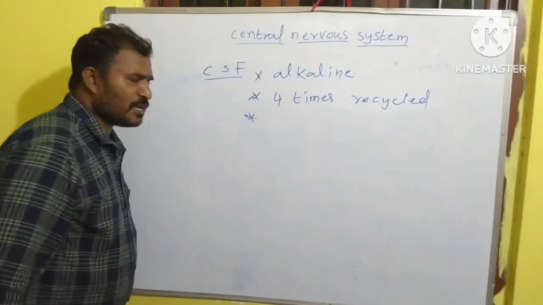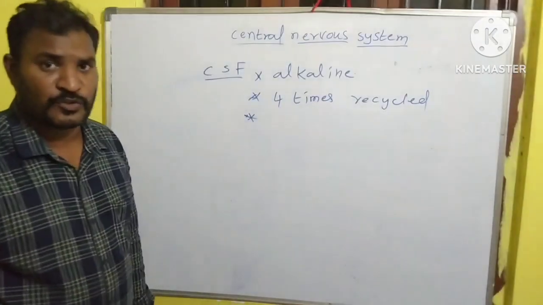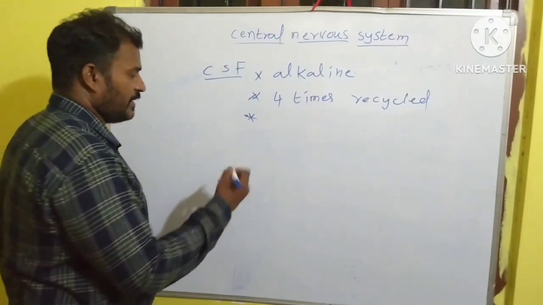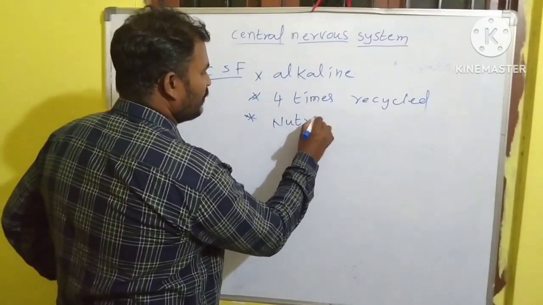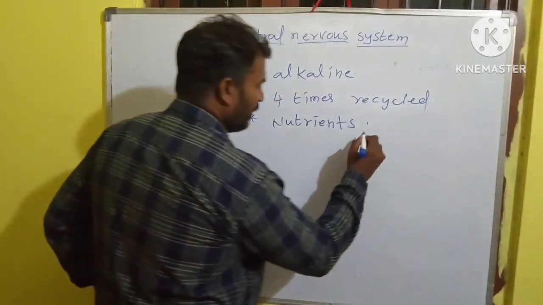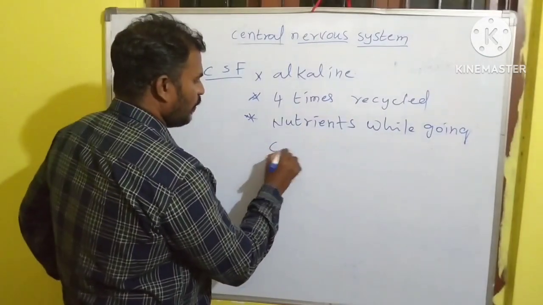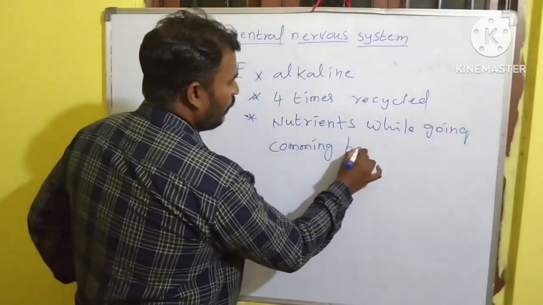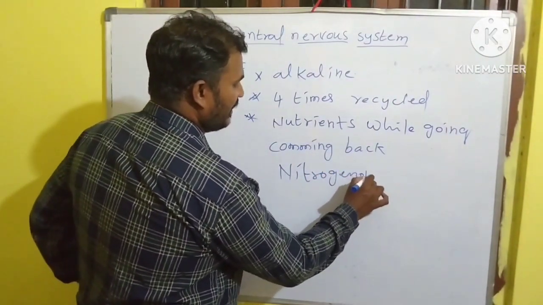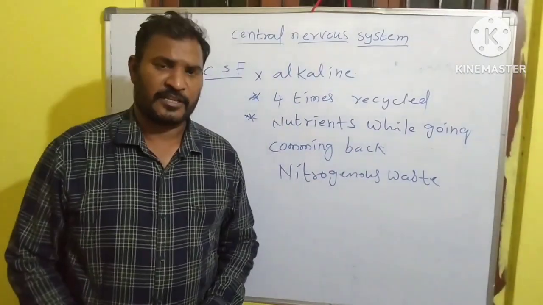And what is the main function of cerebrospinal fluid? It supplies the nutrients to the brain tissue while going, and while coming back, it carries nitrogenous waste material from the brain tissue to the outside. That is the main function of the cerebrospinal fluid.